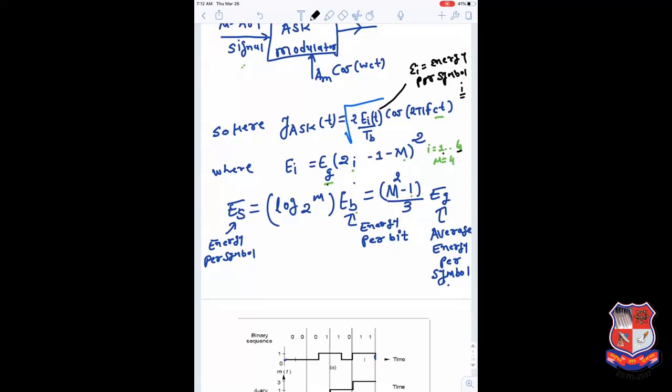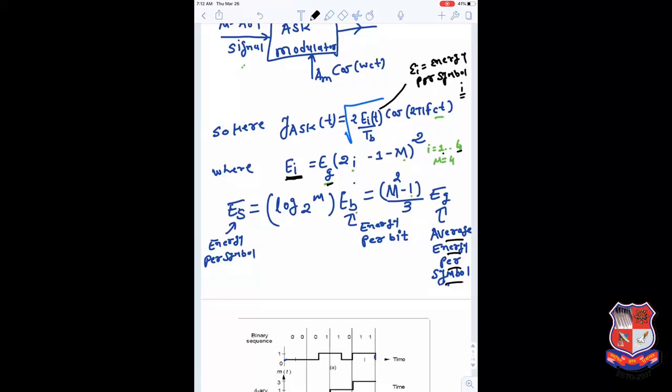If we define Eg as the average energy, the energy for the ith symbol can be defined as Eg, the average energy per symbol, multiplied by (2I minus 1 minus m) whole square. That is very important.